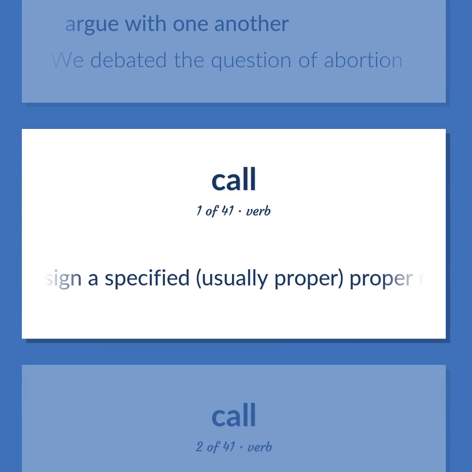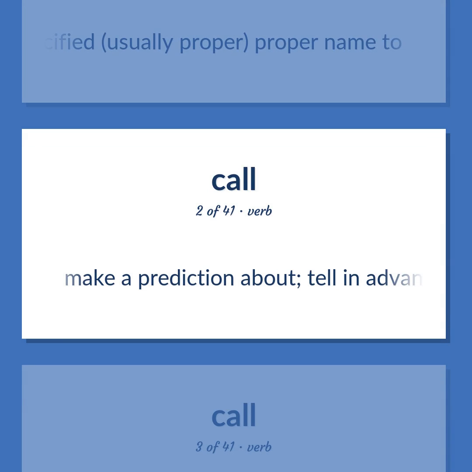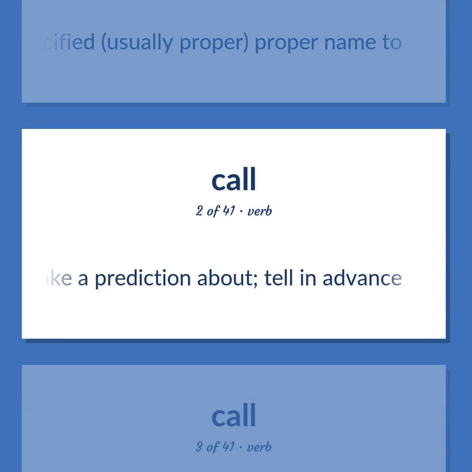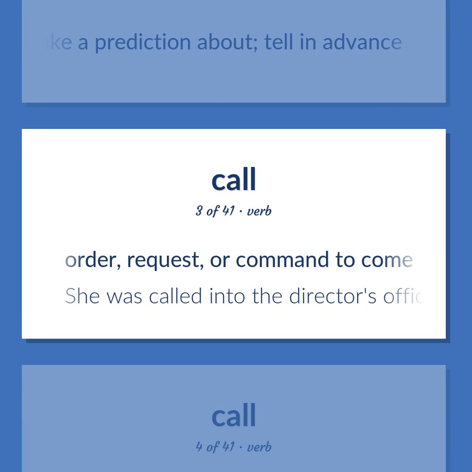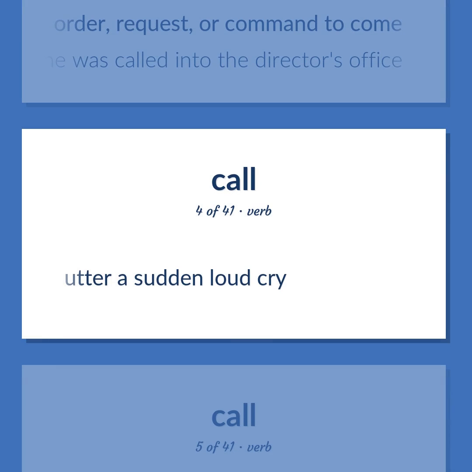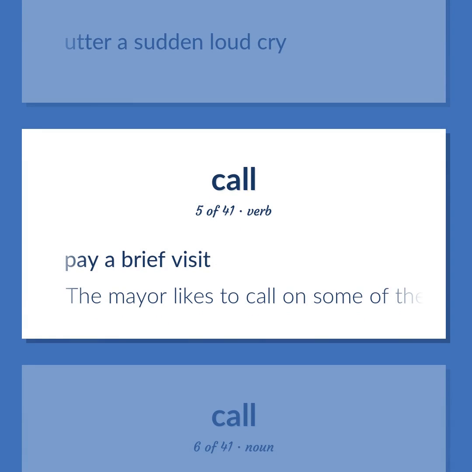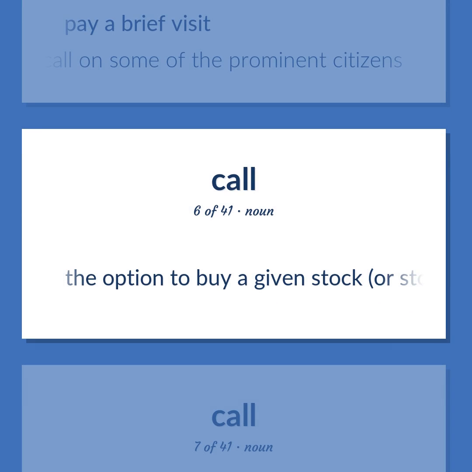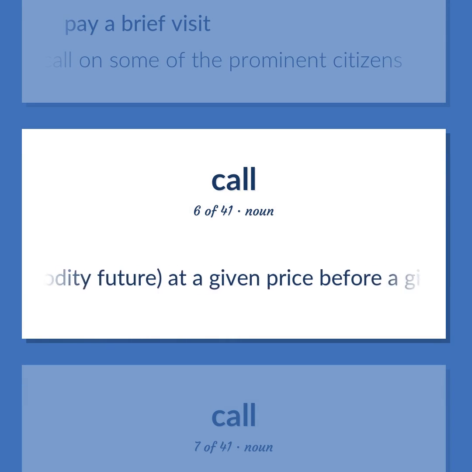Assign a specified, usually proper name to. Make a prediction about. Tell in advance. Order, request, or command to come. She was called into the director's office. Utter a sudden loud cry. Pay a brief visit. The mayor likes to call on some of the prominent citizens. The option to buy a given stock, or stock index or commodity future, at a given price before a given date.